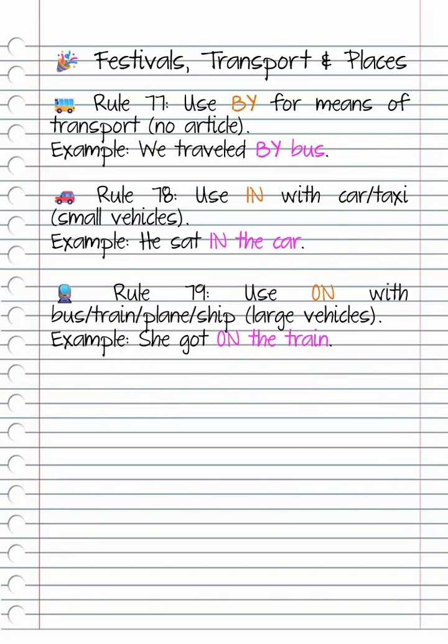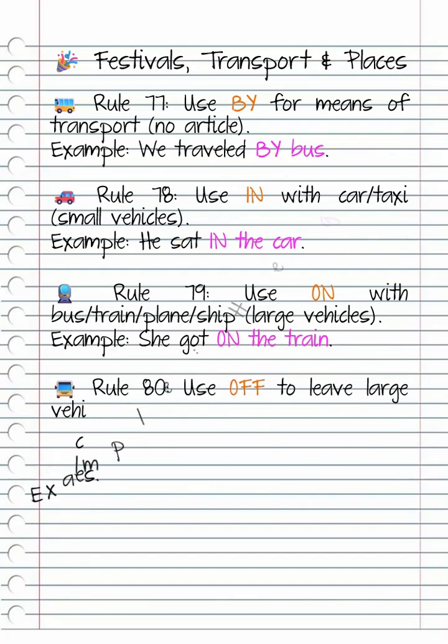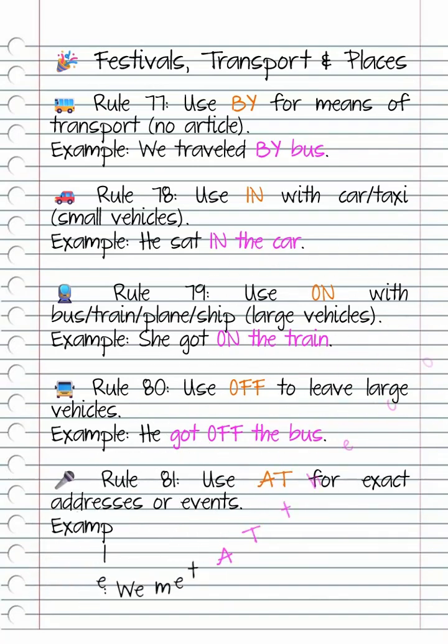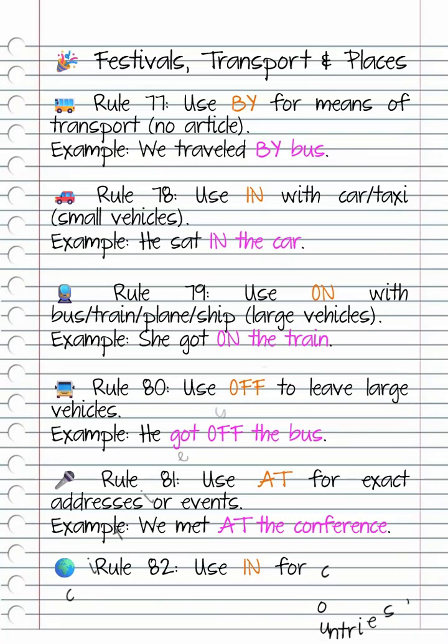Rule 80. Use off to leave large vehicles. Example, he got off the bus. Rule 81. Use at for exact addresses or events. Example, we met at the conference. Rule 82. Use in for countries, cities, and large areas. Example, she lives in India.